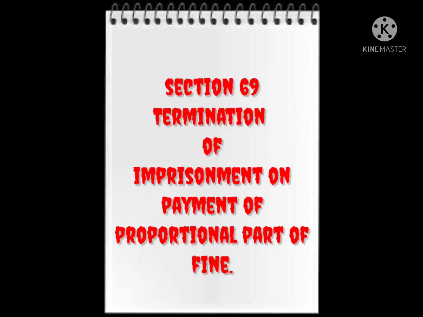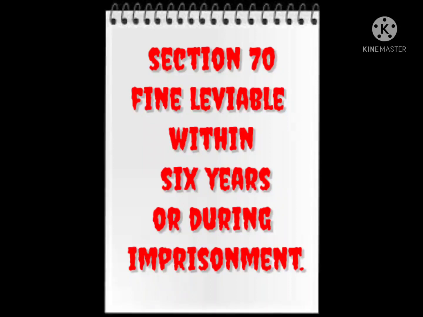If you are awarded 2 months of imprisonment in default of payment of a fine of 50 rupees, and you have undergone 1 month of imprisonment, and after 1 month you have paid 25 rupees, and 25 rupees is equal to the 1 month of imprisonment, then your imprisonment shall terminate when you have paid that proportional part of the fine. Now we will move on to Section 70.